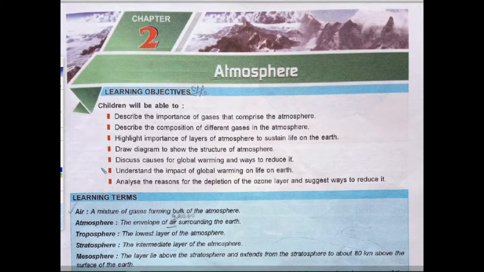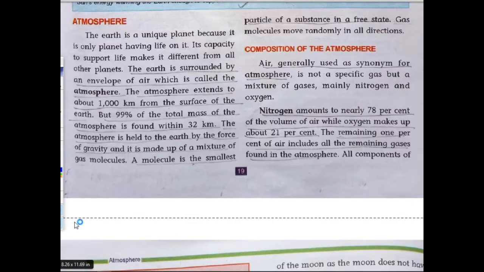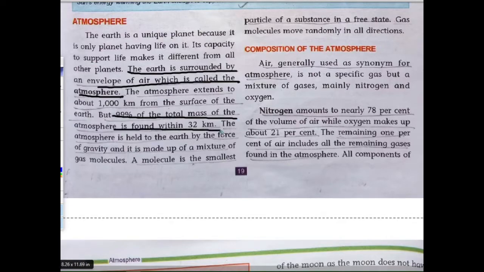The earth is surrounded by an envelope of air which is called the atmosphere. This atmosphere extends about 1000 km from the surface of the earth. It is comprised of a composition of different gases, but 99% of the total mass of the atmosphere is found within 32 km from the surface.